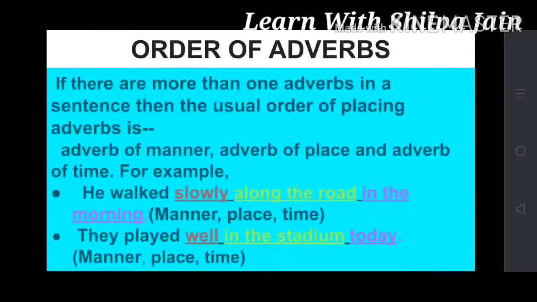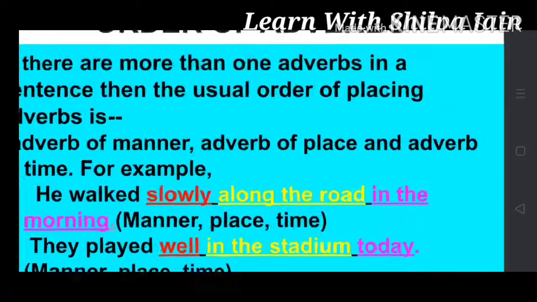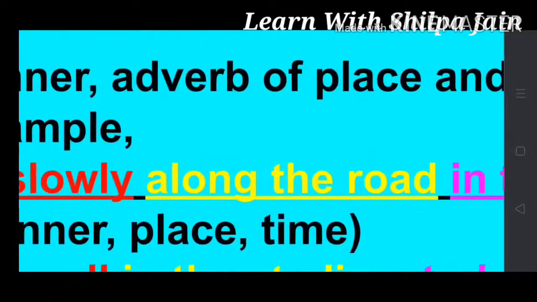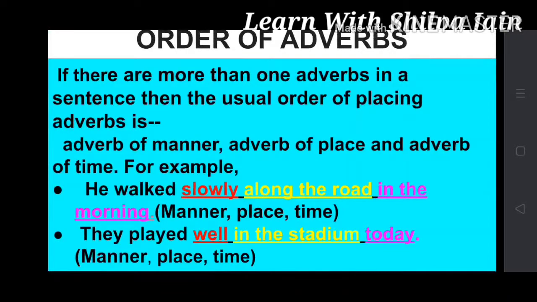Now the last rule. If there is more than one adverb in a sentence, then the usual order of placing adverbs is: first the adverb of manner, then the adverb of place, and then the adverb of time. For example, he walked slowly along the road in the morning. So here slowly, which is the adverb of manner, is placed first.